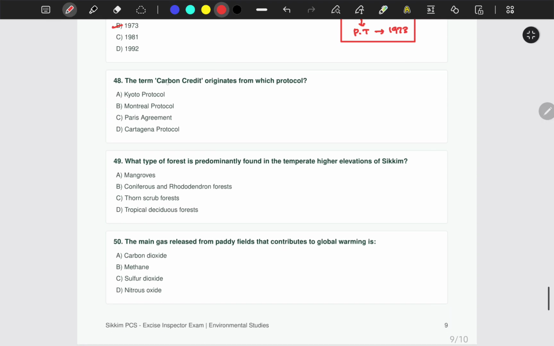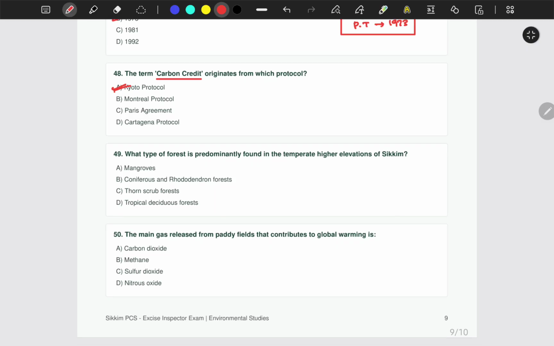Next one, the term carbon credit originates from which protocol? Kyoto Protocol, Montreal Protocol, Paris Agreement or Cartagena Protocol? The correct answer is Kyoto Protocol.